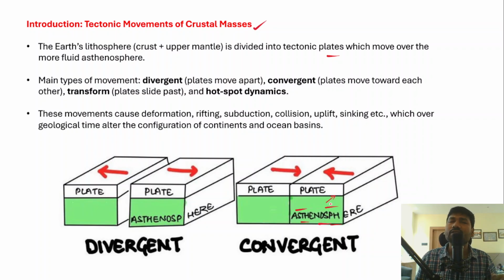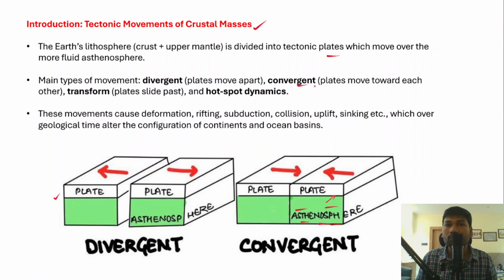However, there are different types of movements. If you read the NCERTs about tectonic plate movements, you will come across divergent plate boundaries. When we talk about divergent plate boundaries, that means the plates move apart. For example, you can see in the image how the plates are moving apart from each other. And there are convergent plate boundaries also.